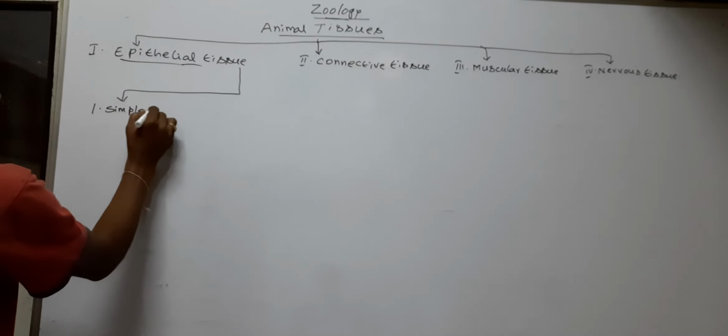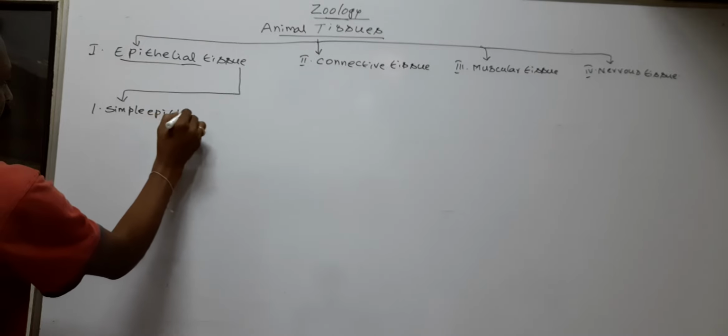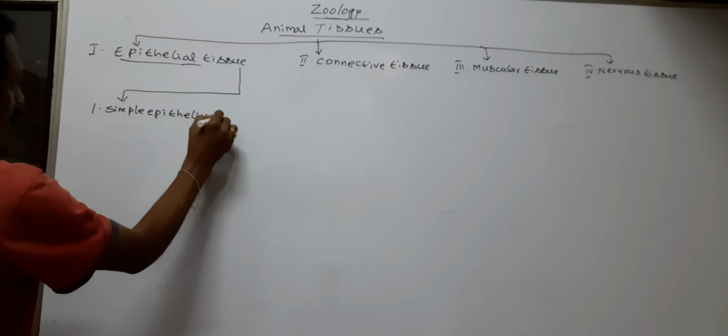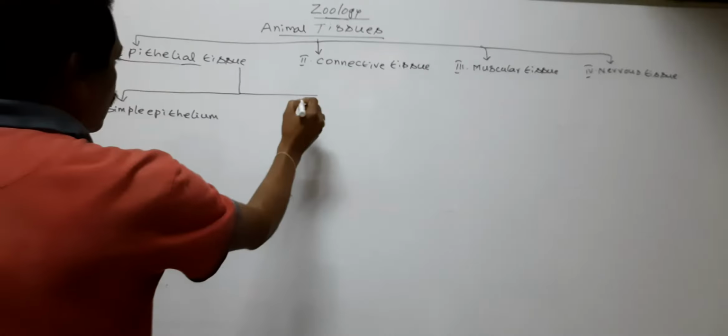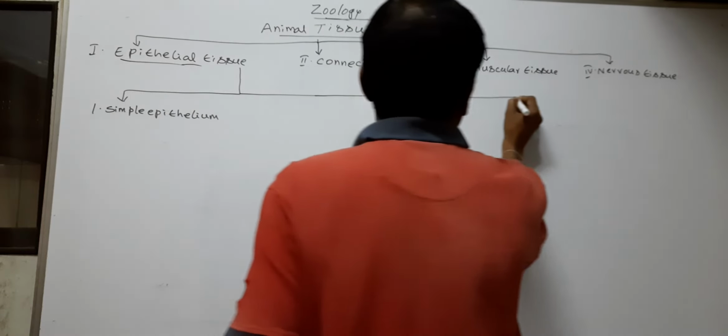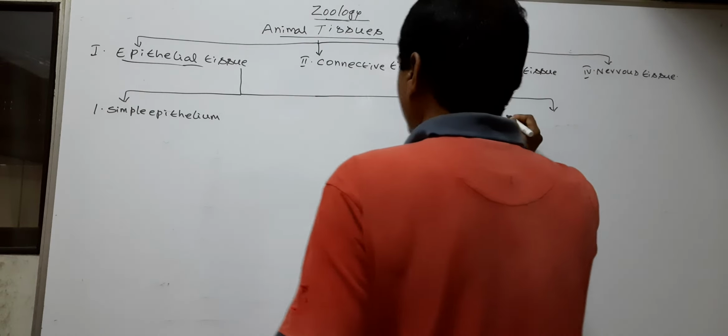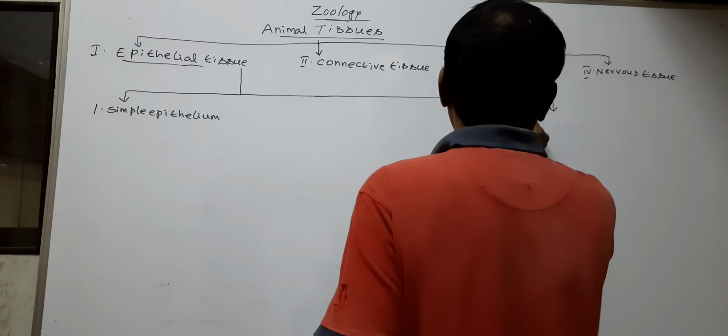Simple epithelium and compound epithelium.